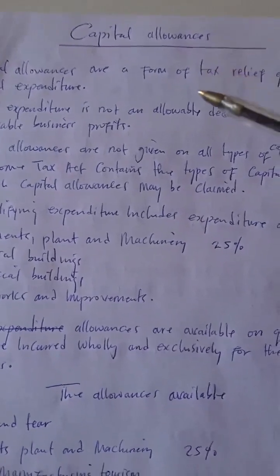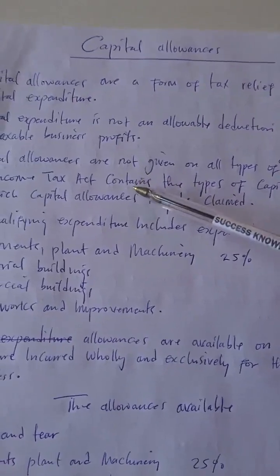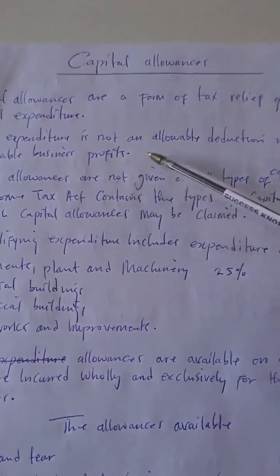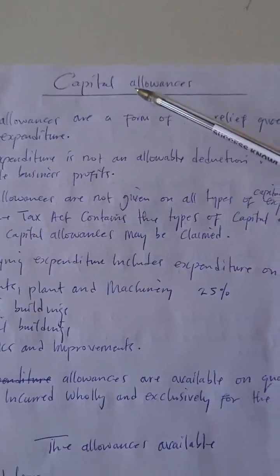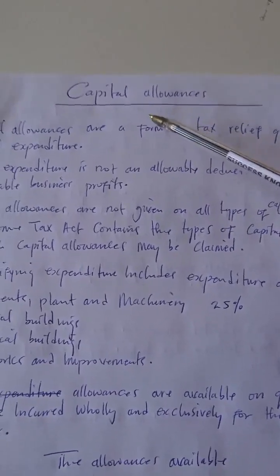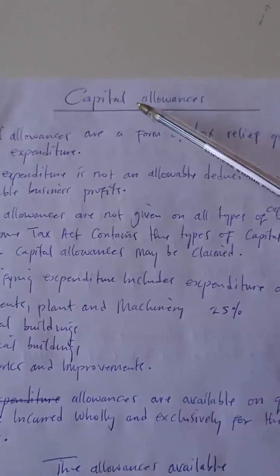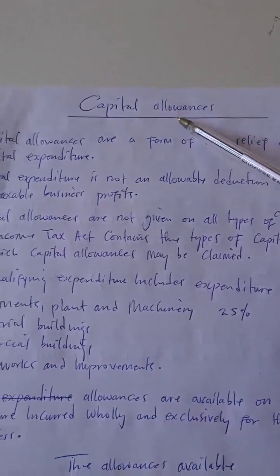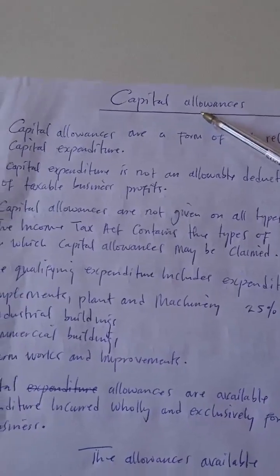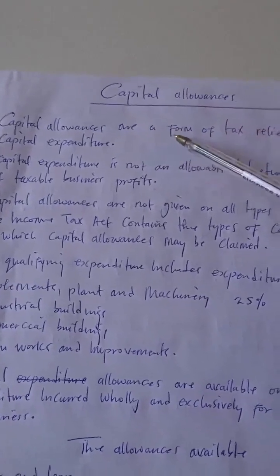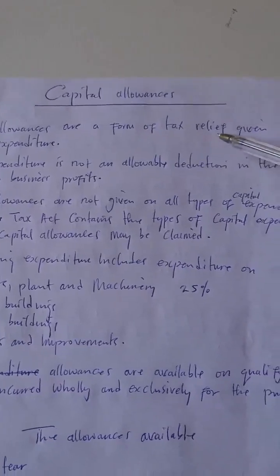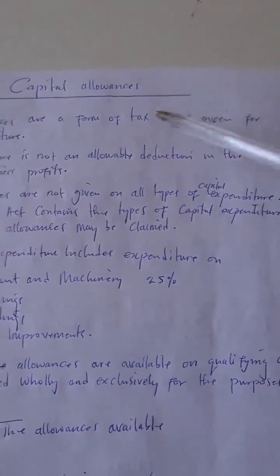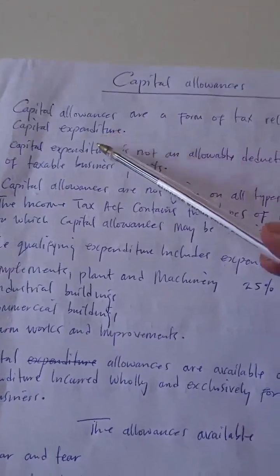Okay, so today let's do something quickly in taxation. As you can see in front of me, I have a topic today that I want to talk about, the capital allowances. Capital allowances are a form of tax relief given for capital expenditure.